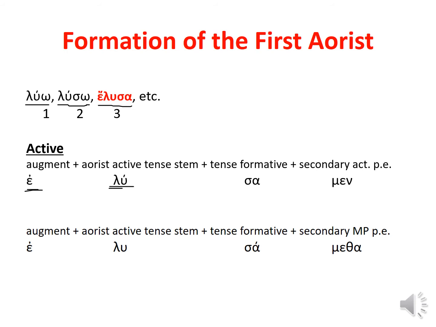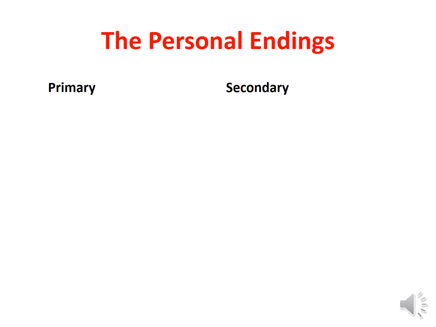Stem, tense formative. So the first aorist uses a characteristic sigma alpha to indicate that the action is occurring as an aorist, that is in the past and with completed aspect. And now, because we're in the past tense, we use secondary personal endings. So there's your active. For the middle, your augment, you still get your stem from the third principal part. You still use your sigma alpha as your tense formative, but now we use secondary middle passive personal endings.